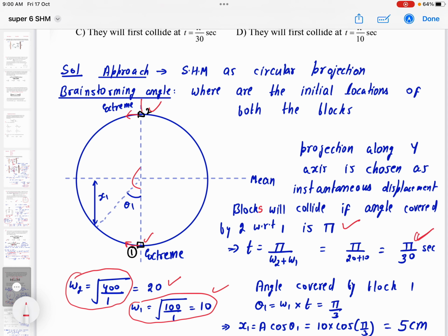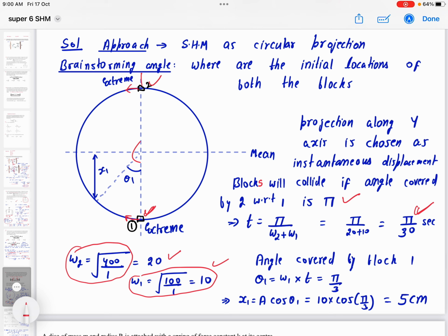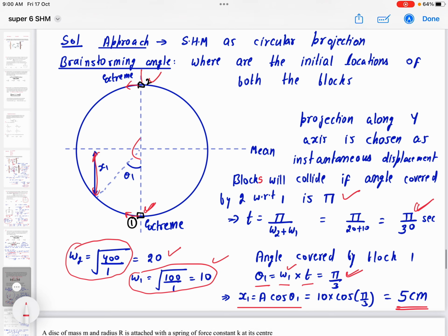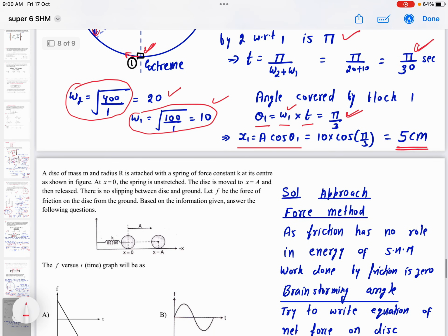So now to see the position, we can take any one block as my reference. Taking block 1 as my reference looks easy. So how much is the angle covered by block 1? It is angular velocity multiplied by time. The angular velocity of block 1 is omega 1, so omega 1 into t. So what are we getting? Pi by 3. So this is the x1 displacement. So x1 is a cos theta 1, so this will be 5 centimeter.